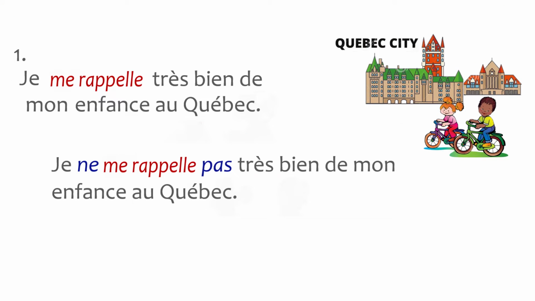Now let's start with the first example. Je me rappelle très bien de mon enfance au Québec. It means I remember my childhood in Quebec very well. Now we are going to change this statement in negative. Now we'll add ne between je and me, means between both the pronouns, and we'll write pas after the verb rappelle. Okay, so it will be read like je ne me rappelle pas très bien de mon enfance au Québec. It means I don't remember my childhood very well in Quebec.